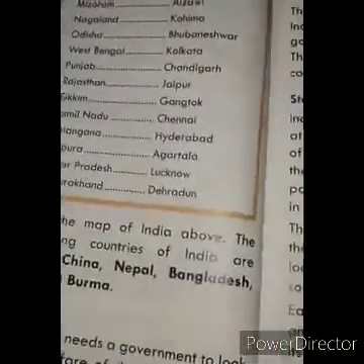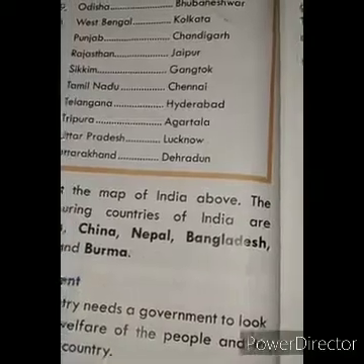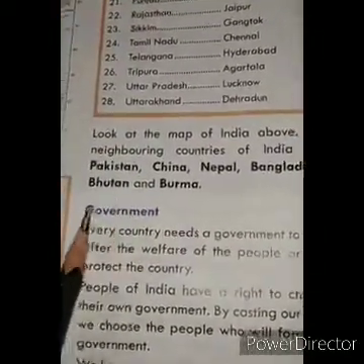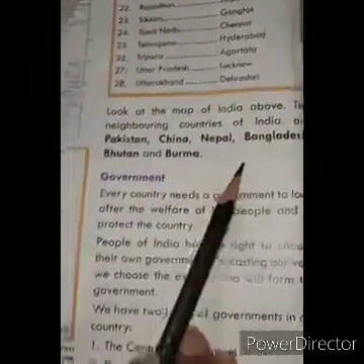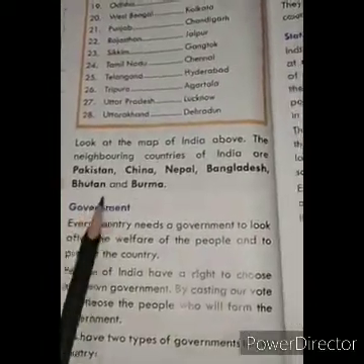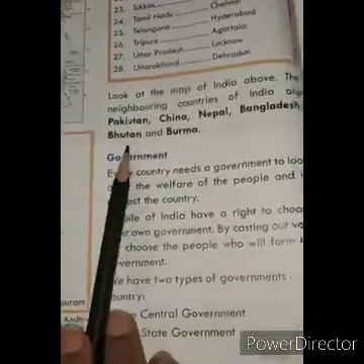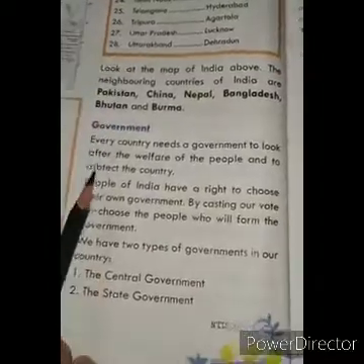So students, now here we have some neighboring countries also. Like we have Pakistan, China, Nepal, Bangladesh, Bhutan and Burma. These are the neighboring countries of India.